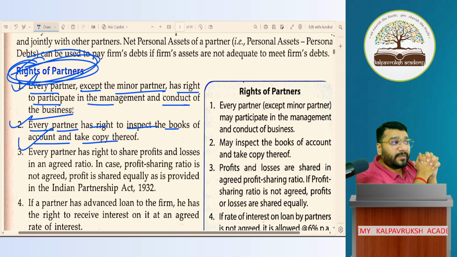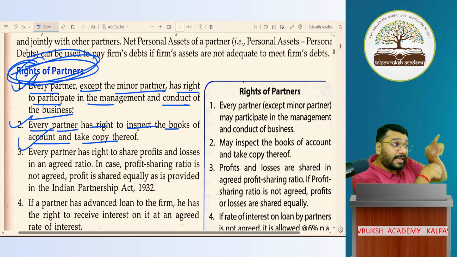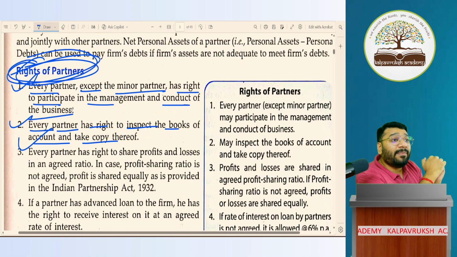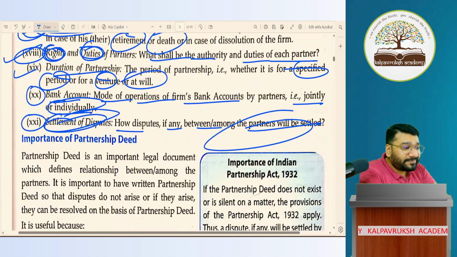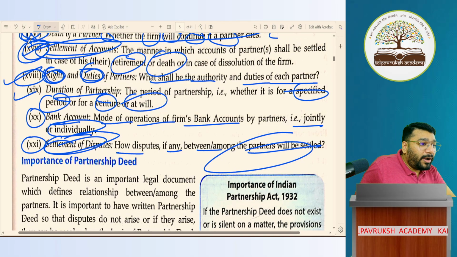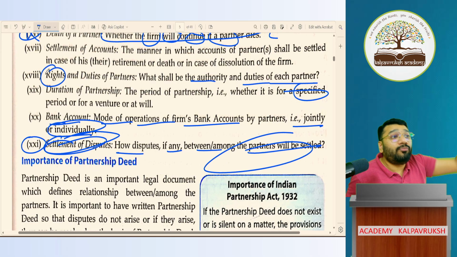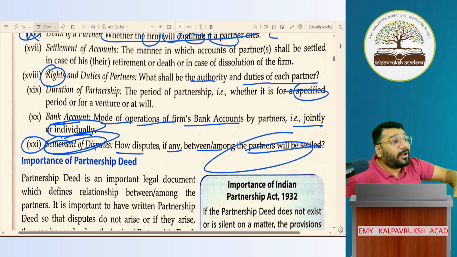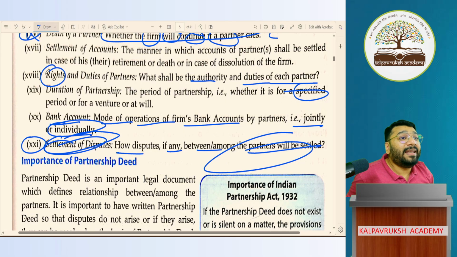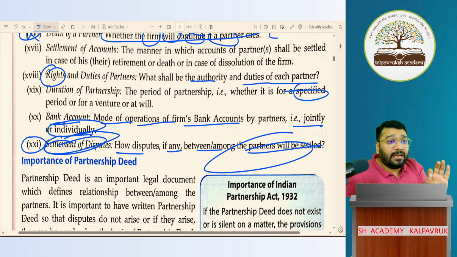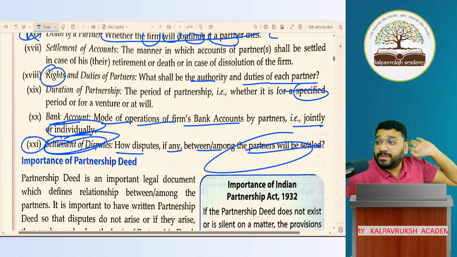However, if the minor says, no, I will not agree, I want management rights, and the other two majors also say, okay, no problem, and that point is captured in the agreement, say point number 18, where they agreed that the minor has the right to manage. Even if God comes, they can't stop the minor from managing the business, which means he will manage the business. So if in any partnership agreement the power is specifically given by all the other partners to the minor to manage, then the minor can manage the business.